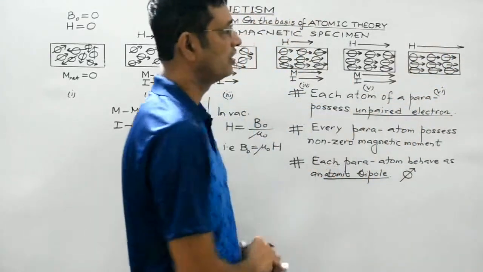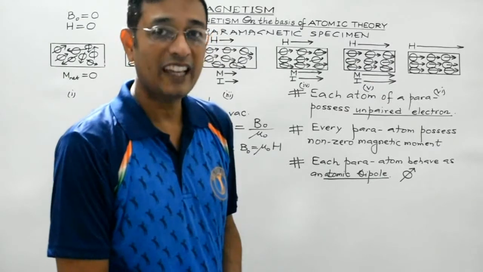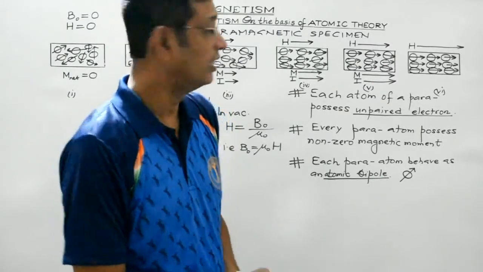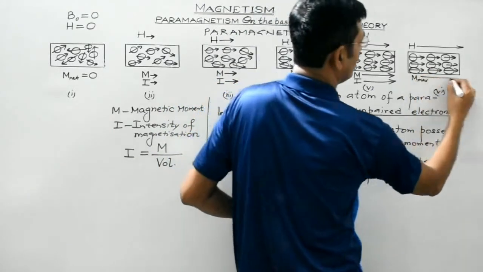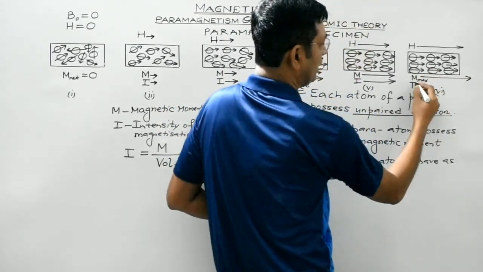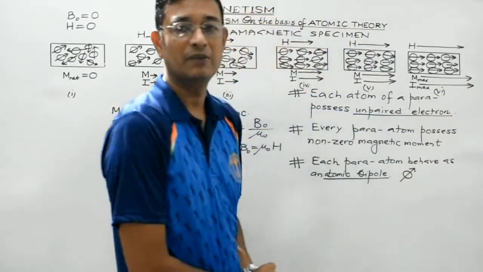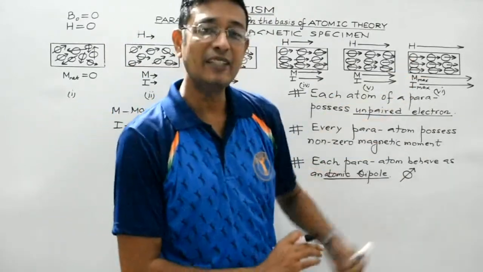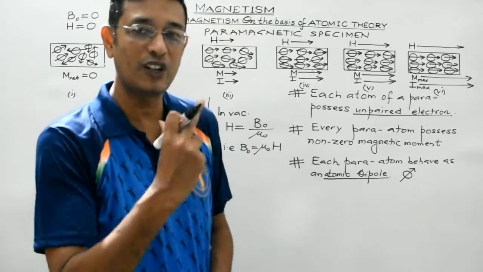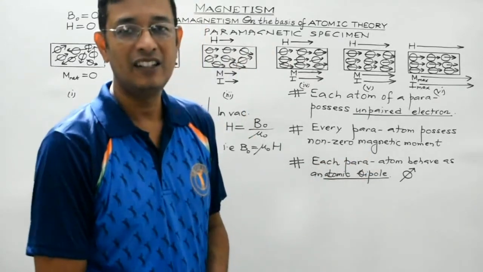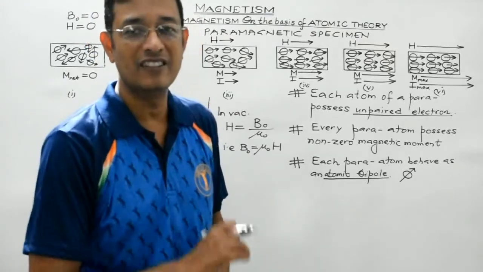All the atomic dipoles here are perfectly aligned parallel to the direction of the external magnetic field, right? So here the magnetic moment would be maximum, and accordingly the intensity of magnetization of the paramagnetic specimen will also be maximum. This is the perfect alignment of the atomic dipoles when they are aligned perfectly parallel to each other, and that too along the direction of the external magnetic field. So this stage corresponds to magnetic saturation.